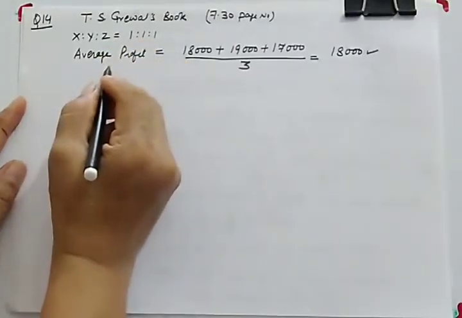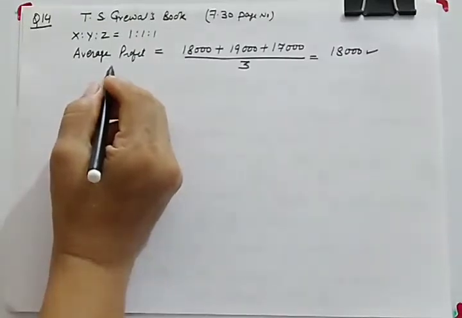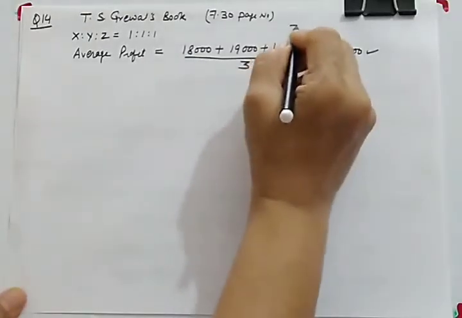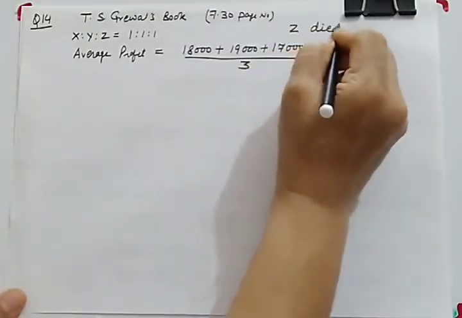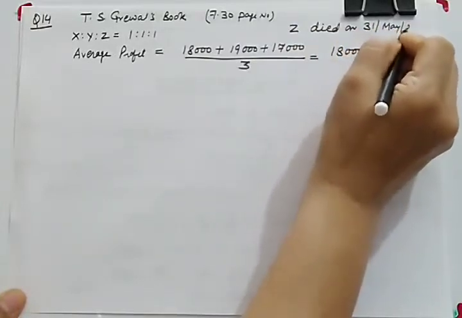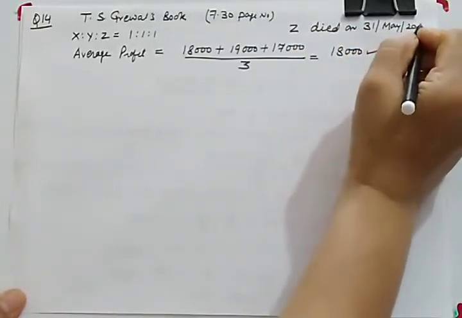And let us encircle the partner who died. So Z. It is written that Z died on 31st May 2020.